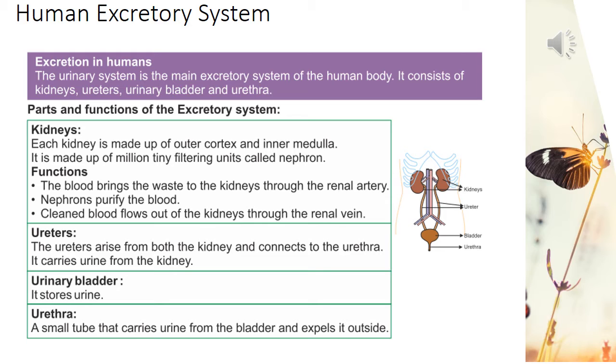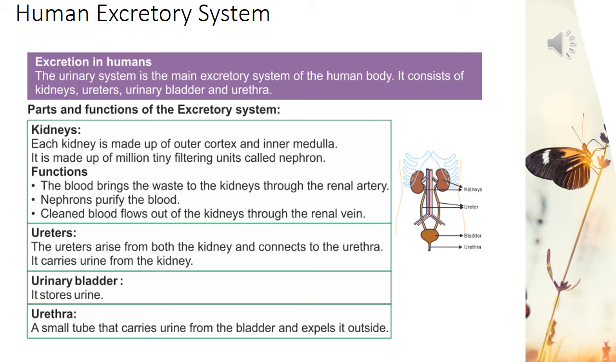Okay, so these are the parts of the urinary system. I'll repeat: kidneys, ureters, urinary bladder, and urethra. Let's see the parts one by one and their functions.